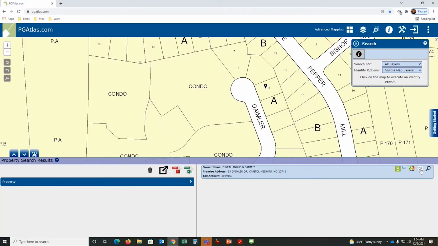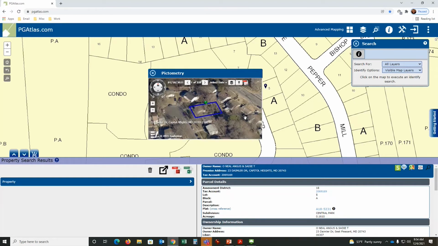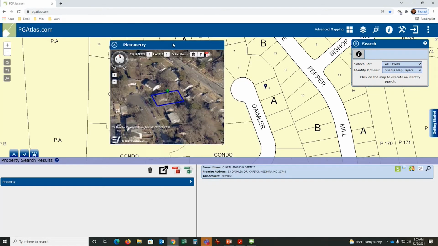And this one is the pictometry link, another Prince George's County Office of Information Technology application. If I click on this link, this will open up. Is it going to work? Come on, there it is. It's going to open up a bird's eye view of that property.